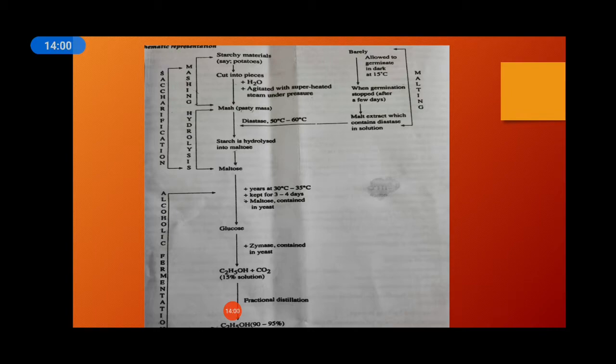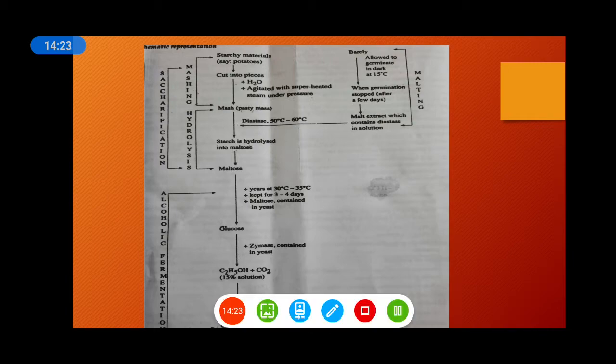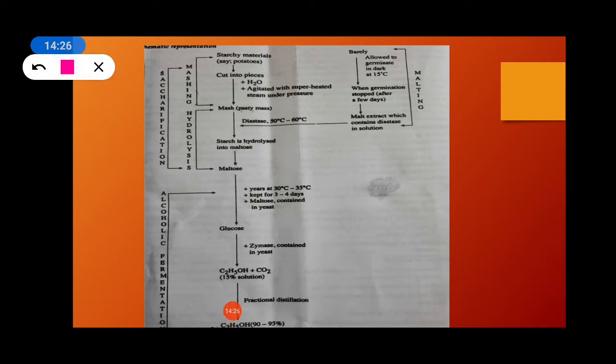It is malting. Okay, what is here? Allowed to germinate in a dark place at 15 degrees Celsius. When it germinates and we stop its germination after a few days, we get the malt extract which contains diastase in its solution. Okay, side by side we are doing the process of mashing. See, this process is happening over here. Okay, so at a time we are doing the malting and the mashing.